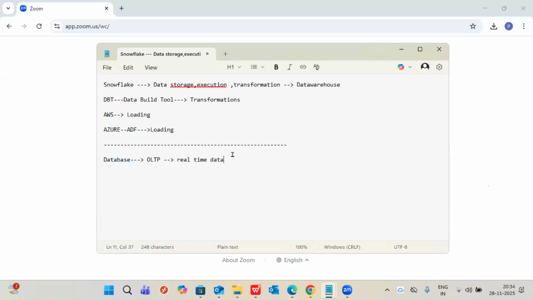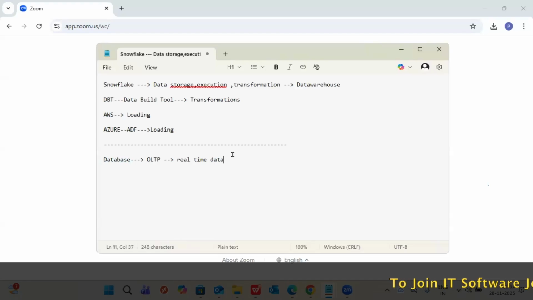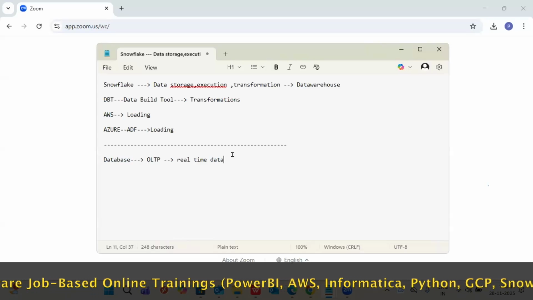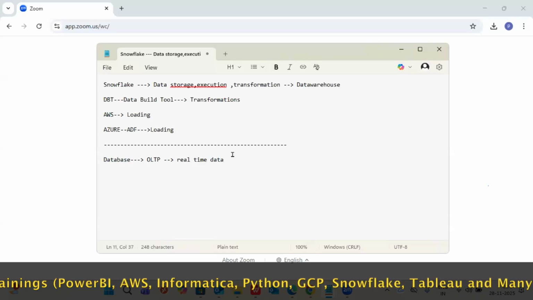How real time? The best example: open your PhonePe and transfer some money to some person. Immediately check your balance. It shows what balance you have right now. See how that amount changes immediately.